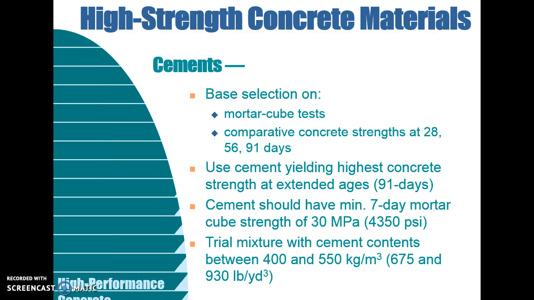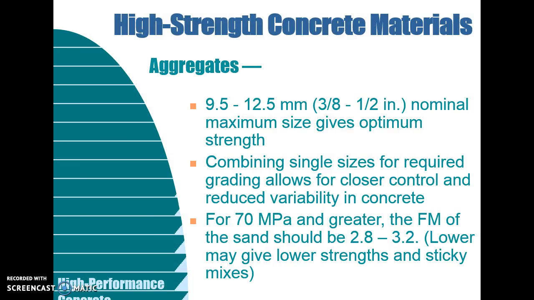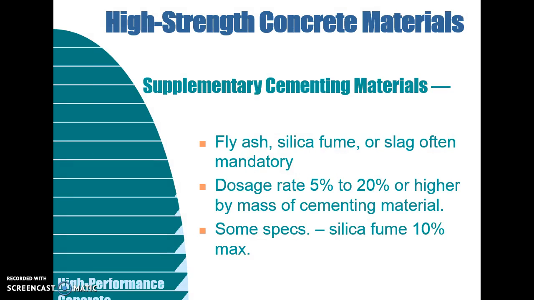Next, high strength concrete materials. For cement, it should yield the highest concrete strength at extended ages within 91 days, and cement should have a minimum 7 day mortar cube strength of 30 megapascal. And next, aggregate of 9.5 to 12 mm nominal size, with aggregate strength of 70 megapascal and greater. The FM of the sand should be 2.8 to 3.2.